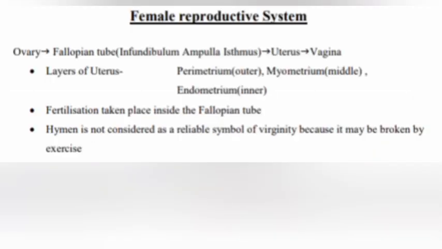Female reproductive system: ovary, fallopian tube, infundibulum, ampulla, isthmus, uterus and vagina. Layers of uterus: perimetrium outer layer, myometrium middle layer and endometrium inner layer. Fertilization takes place inside the fallopian tube. Hymen is not considered a reliable symbol of virginity because it may be broken by exercise.